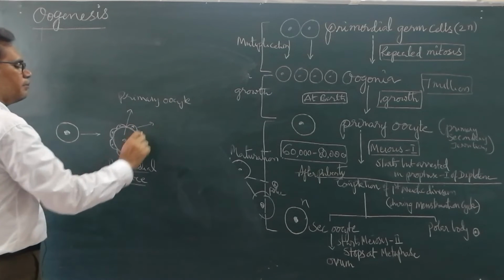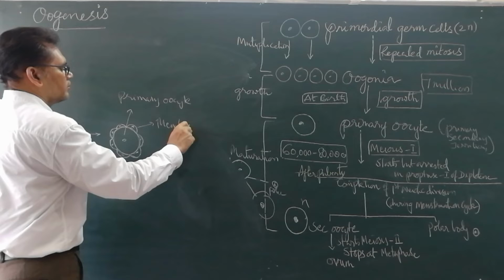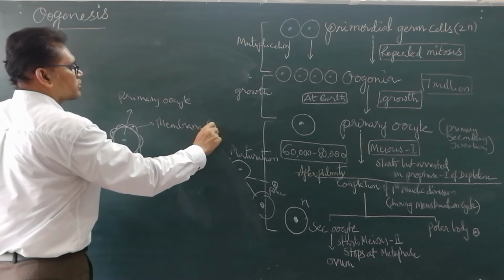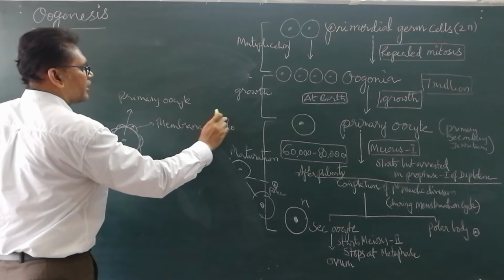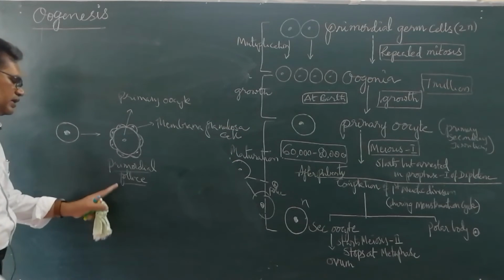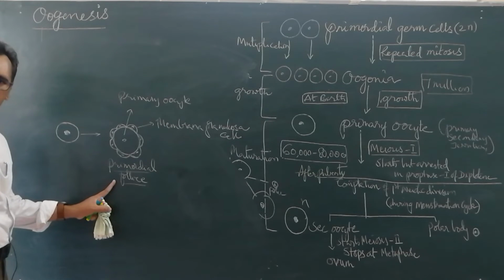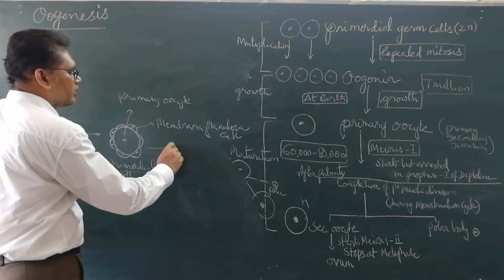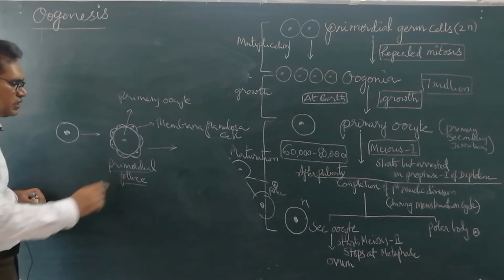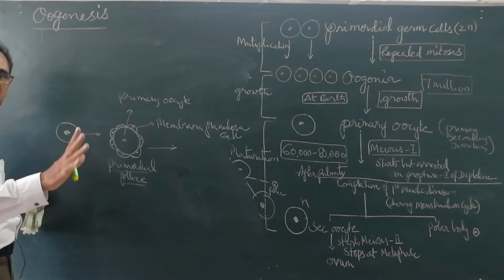These are membrana granulosa cells. Such a follicle is called a primordial follicle. Now, this primordial follicle undergoes differentiation. What is the differentiation? These cells become cuboidal and arranged in many layers.